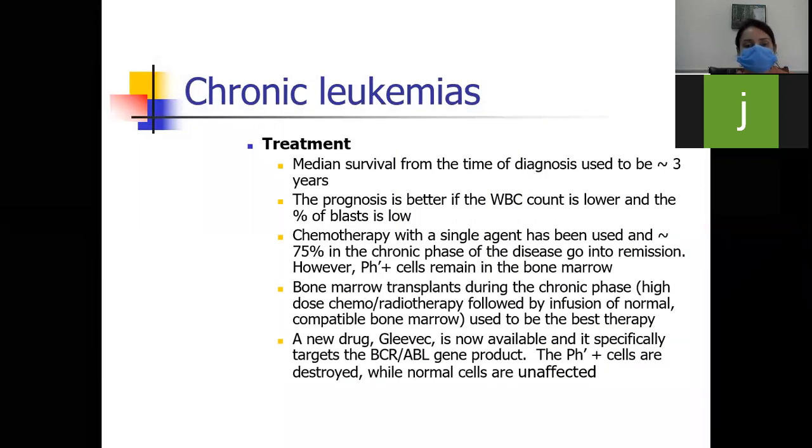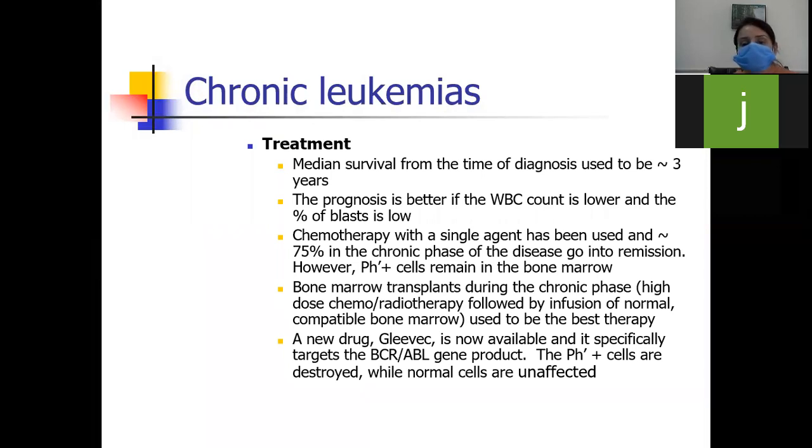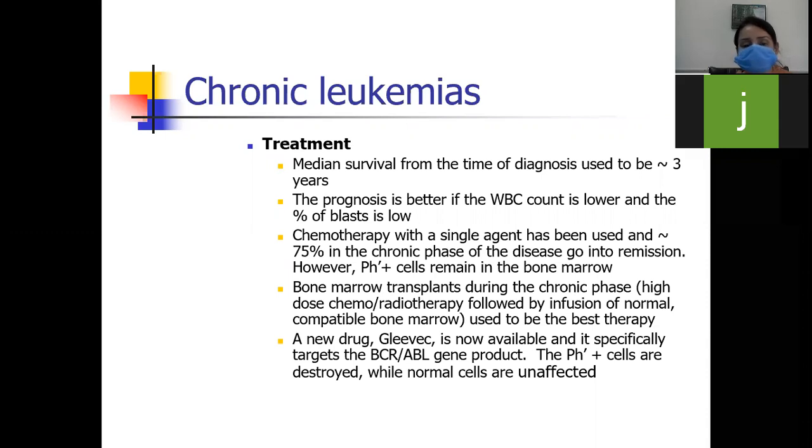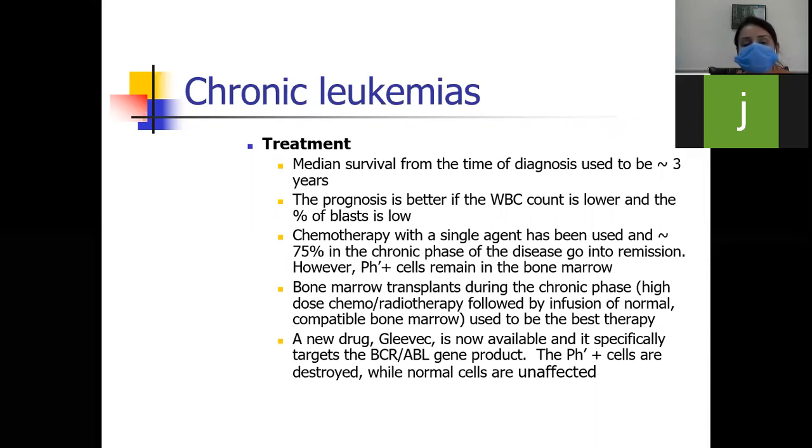So next is treatment of CML. What is the treatment of CML? Their median survival from the time of diagnosis used to be 3 years. So the prognosis is better if the WBC count is lower and the percentage of blast is low. And next, chemotherapy can be given with a single agent. It has been used, and 75% in the chronic phase of the disease go into remission. However, Philadelphia cells remain in the bone marrow.